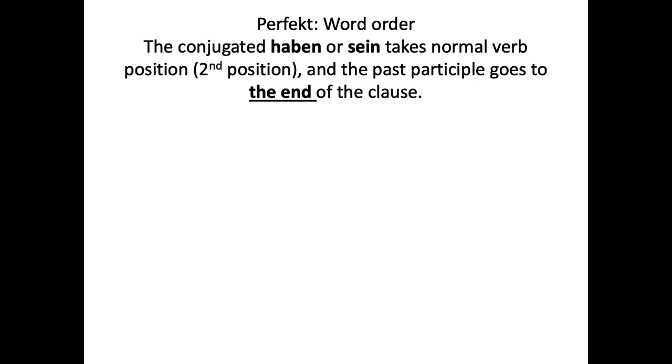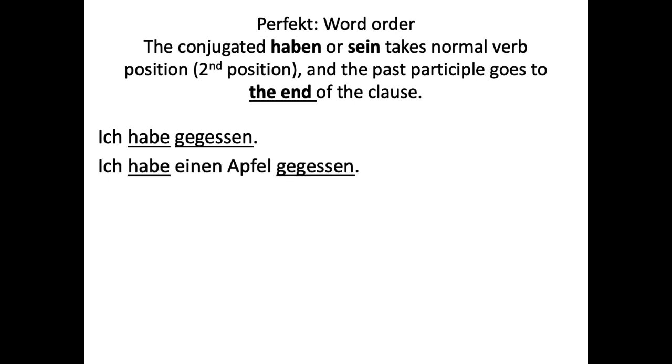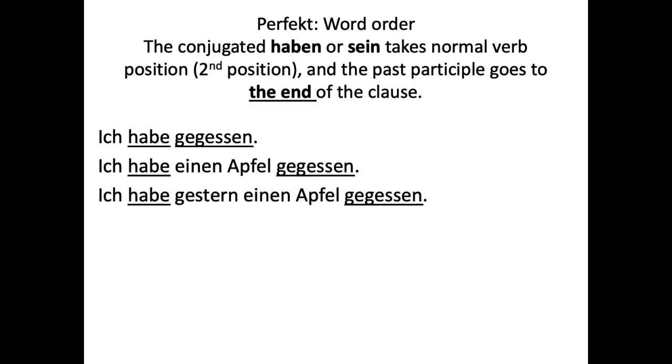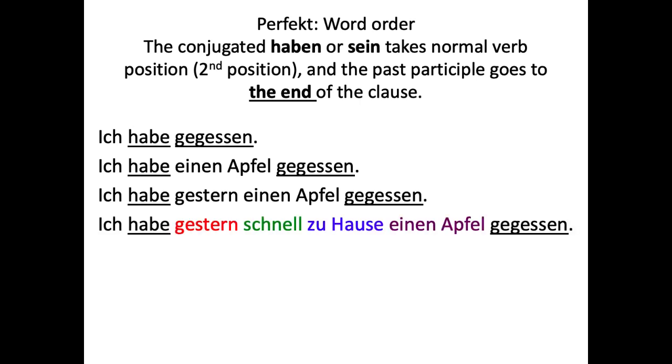The conjugated haben or sein takes the normal verb position, second position, and then the past participle goes to the end of the clause. So you have ich habe gegessen, I have eaten. Ich habe einen Apfel gegessen. Ich habe gestern einen Apfel gegessen. Ich habe gestern schnell zu Hause einen Apfel gegessen.